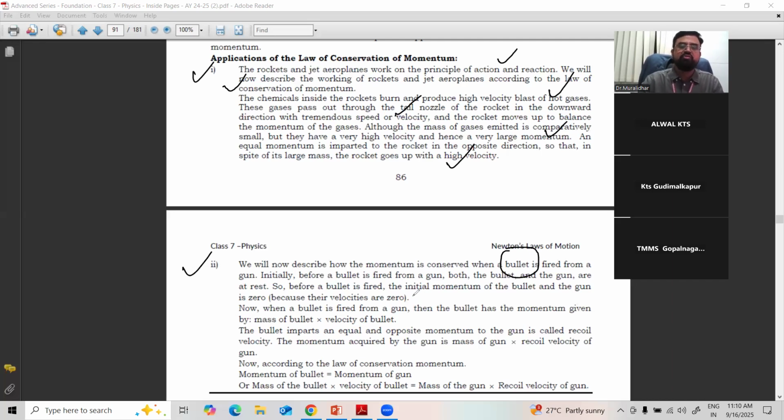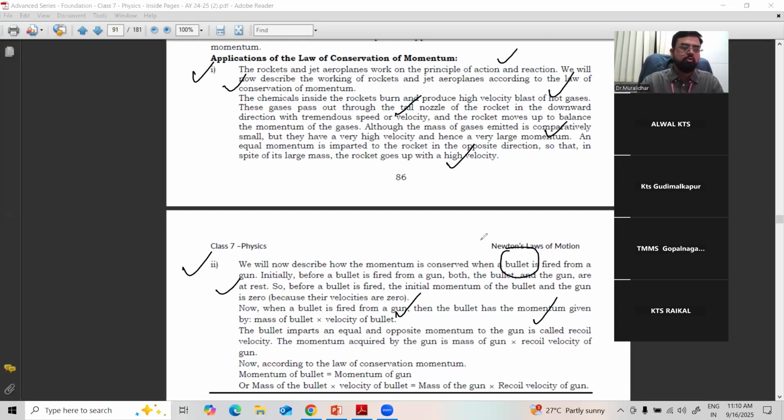Initially, before a bullet is fired from a gun, both the bullet and the gun are at rest. So before the bullet is fired, the initial momentum of the bullet and gun is zero. Now, when the bullet is fired, it has momentum given by the mass of the bullet times the velocity of the bullet, and the bullet imparts equal and opposite momentum to the gun, called recoil velocity.